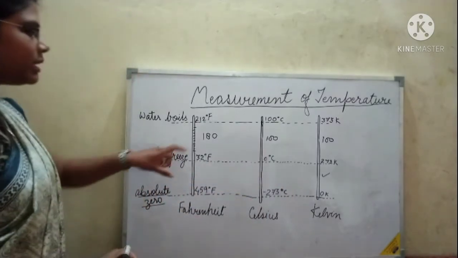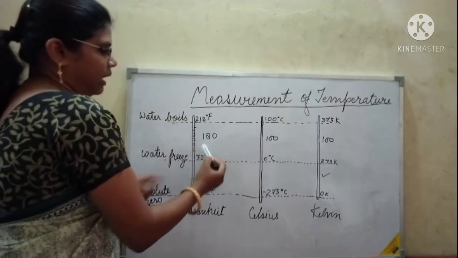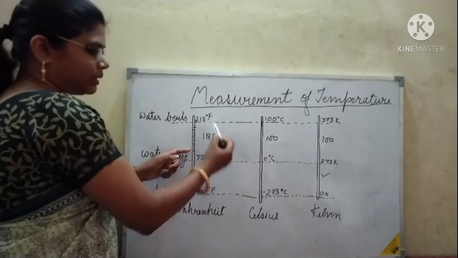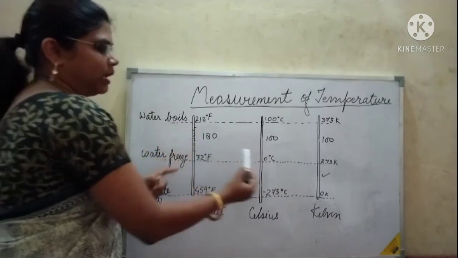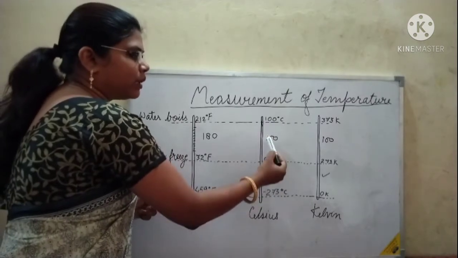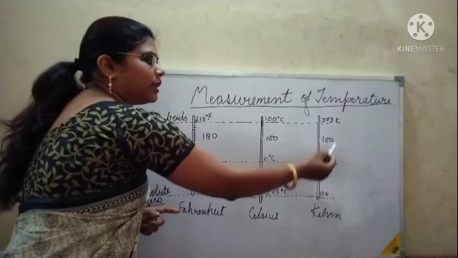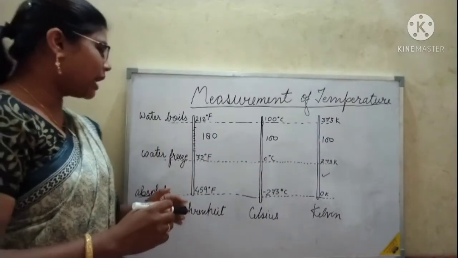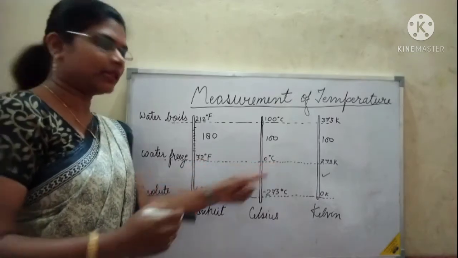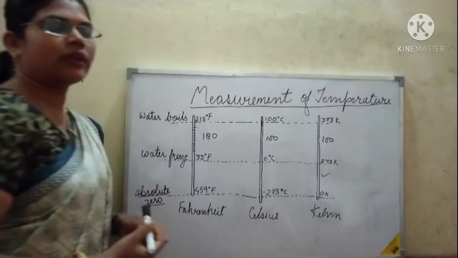If you see this, it is divided into 180 units between 32 and 212 Fahrenheit. In Celsius, 0 to 100 is divided into 100 units, and 273 to 373 Kelvin is divided into 100 units. Dear students, just see that for Fahrenheit and Celsius we write degree, but in the case of Kelvin we are not writing degree.